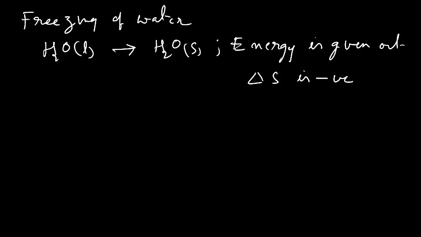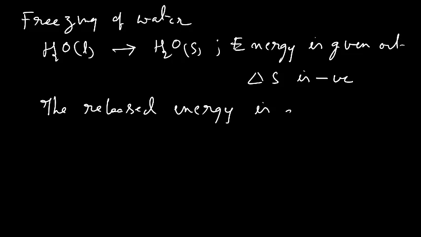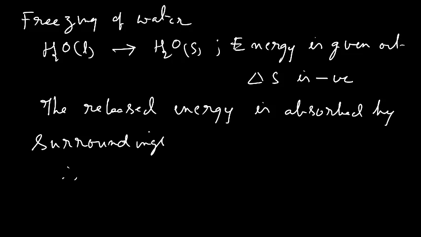Since the system is in contact with the surroundings, the released energy is absorbed by the surroundings. Therefore, delta S surroundings is positive. When the system loses energy, surroundings gain energy. When the system gains energy, surroundings lose energy.